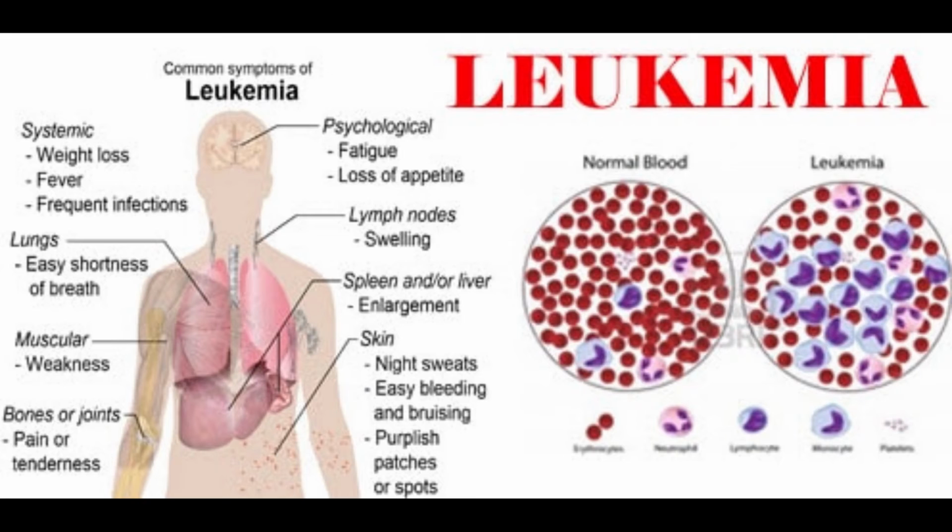There are 4 common types of leukemia, which are grouped based on how quickly the disease gets worse, acute or chronic, and on the type of blood cell cancer starts in, lymphoblastic or myeloid.